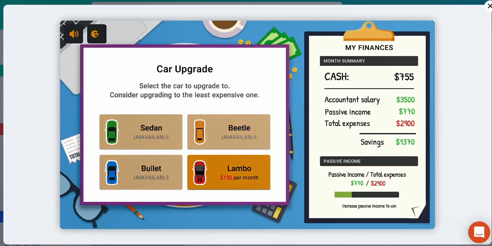Okay, we've landed on the same square again. It's the last car upgrade. So we've increased our standard of living. We've reached the final step. We're going to now go with the Lambo, but it's going to cost us an additional $150 per month.